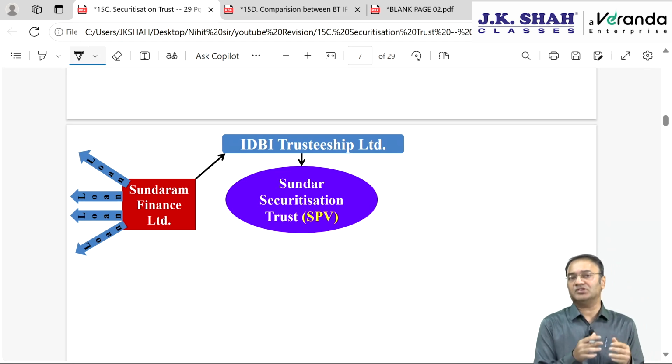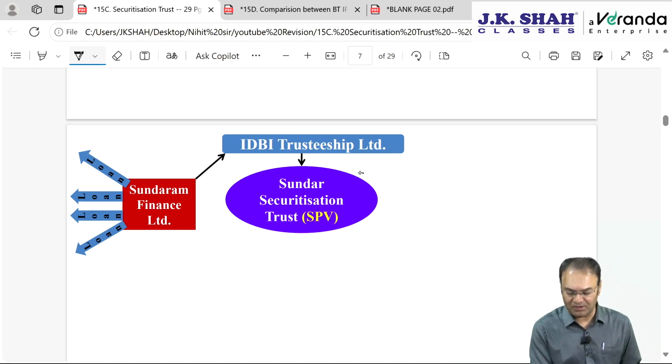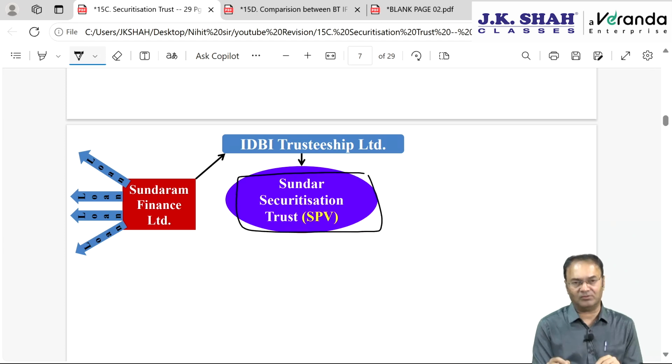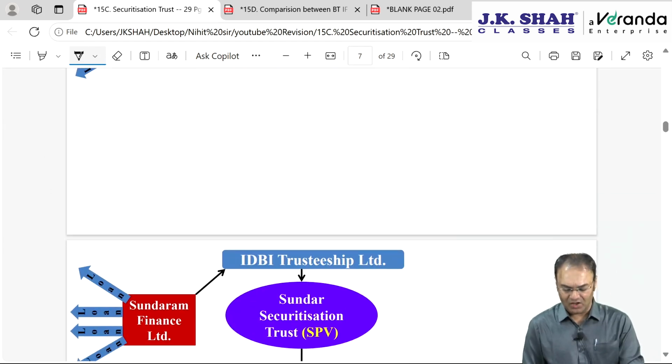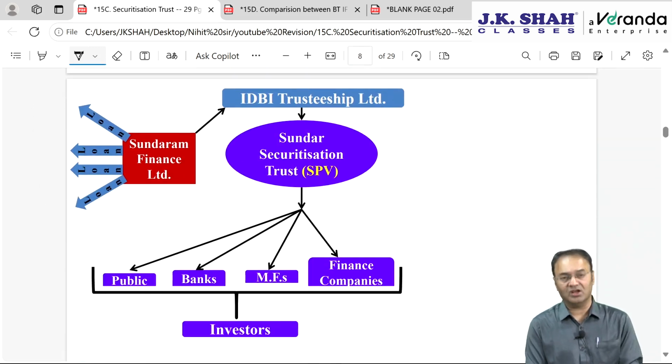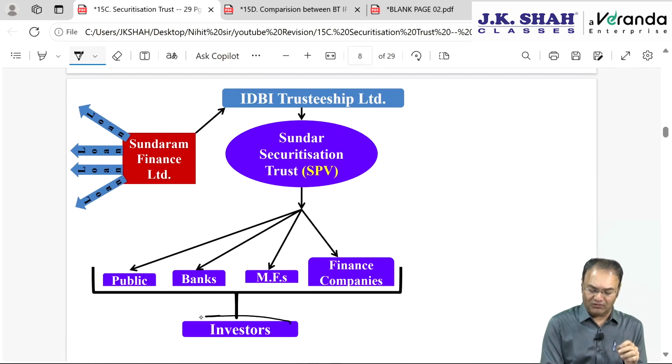Special purpose vehicle means an entity created to achieve a particular target, or set up for a particular special purpose. Once that purpose is achieved, this entity will be shut down. IDBI Trusteeship will charge professional fees from Sundaram Finance and create a securitization trust by giving it some name. Then the securitization trust will approach the public, mutual funds and banks, and ask people to invest.